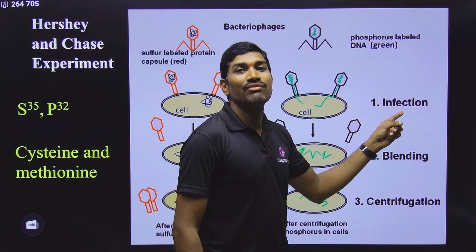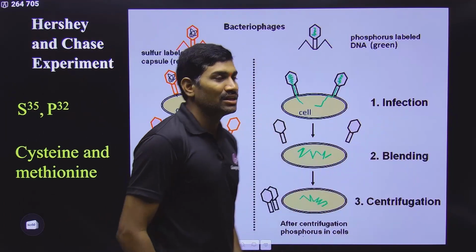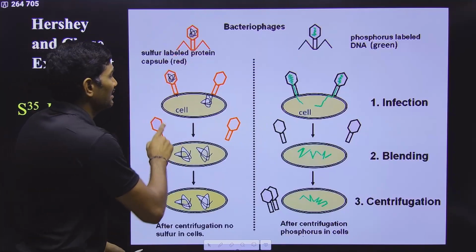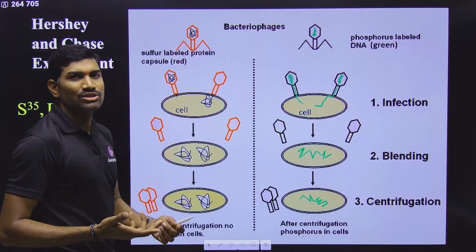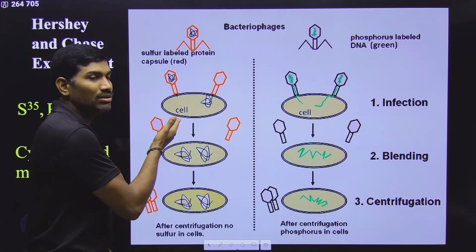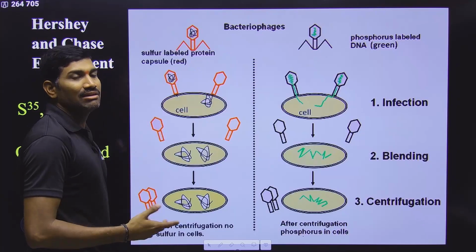First step is called infection. Second one is called blending. Third one is called centrifugation. What happens in the infection? So these radio labeled viruses were taken and they are infected to their host. What is the host? E. coli. Is this E. coli radio labeled? No, it is not radio labeled. It is normal E. coli. You need to take normal E. coli. Please understand this.